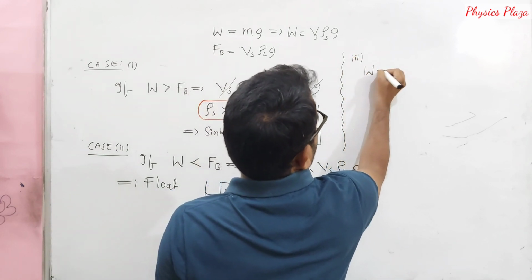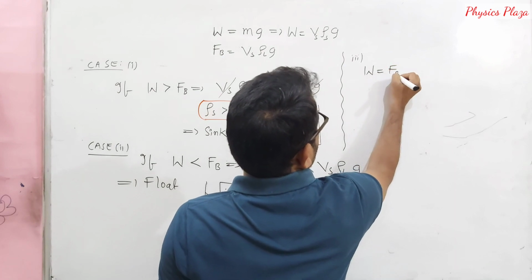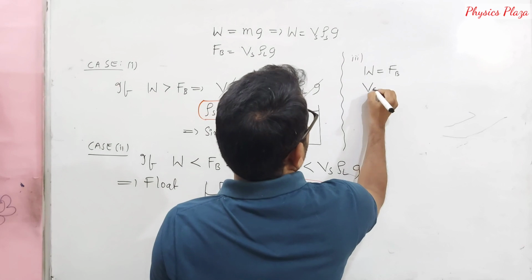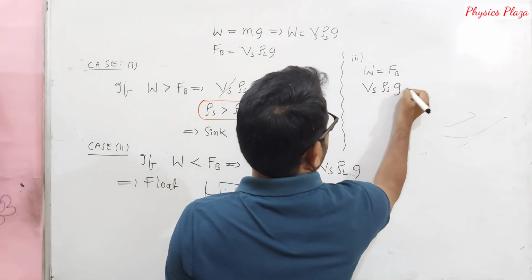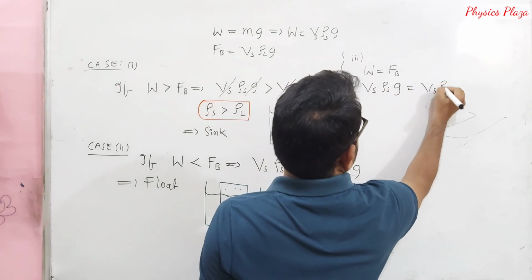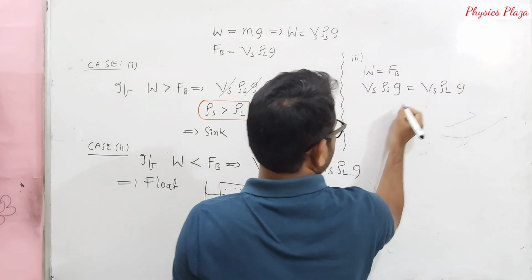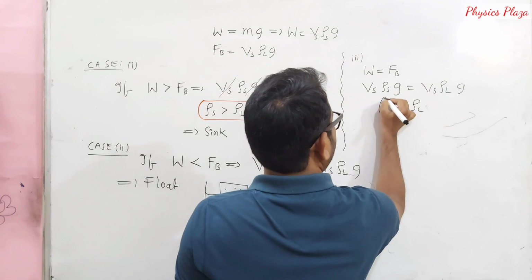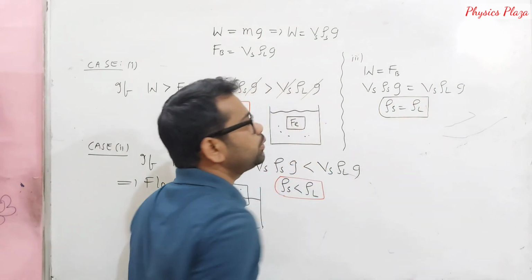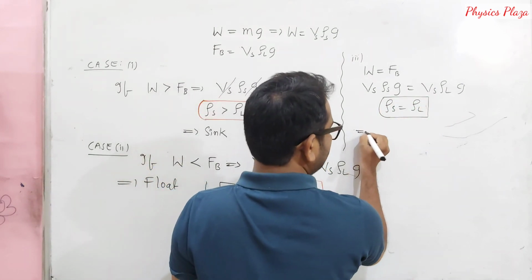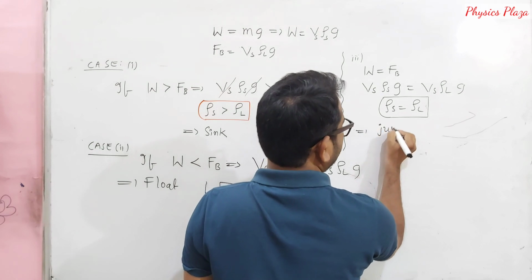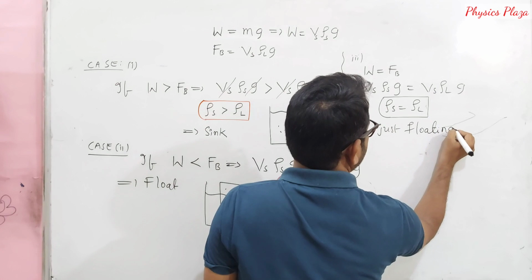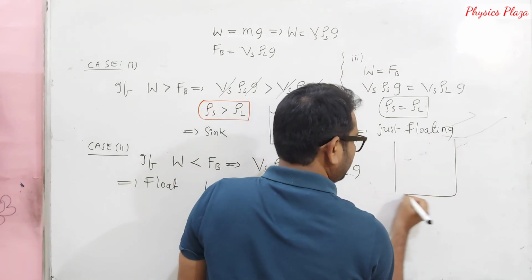Then children, what happens if the weight of the solid is equal to the buoyant force? It happens like this: Vs rho s G is equal to Vs rho L G. So both are equal. Both are equal means what we'll have? Children, this is a just floating case. It is just floating case. Means what will happen?